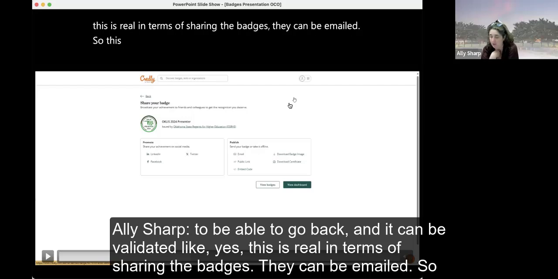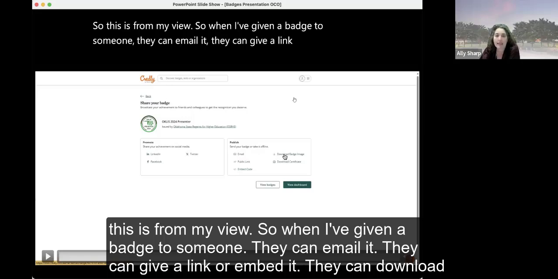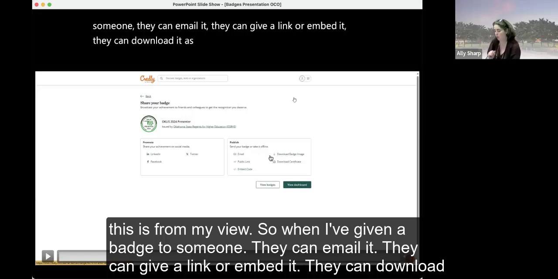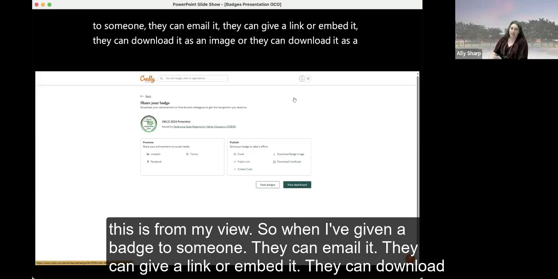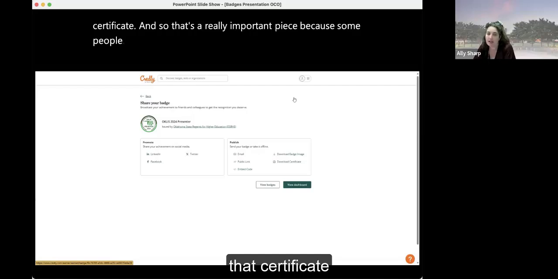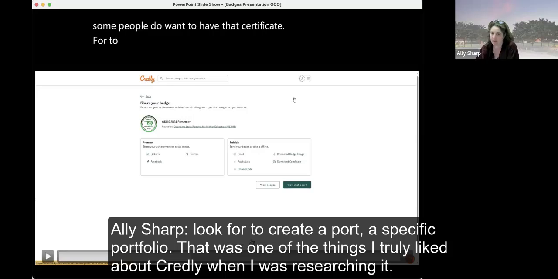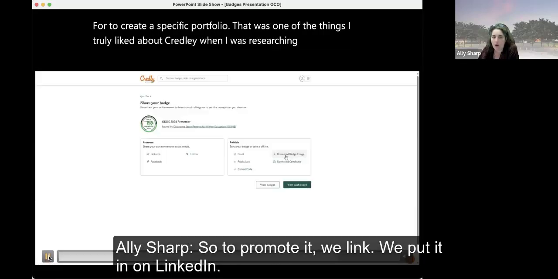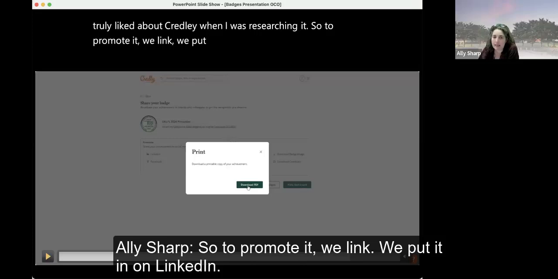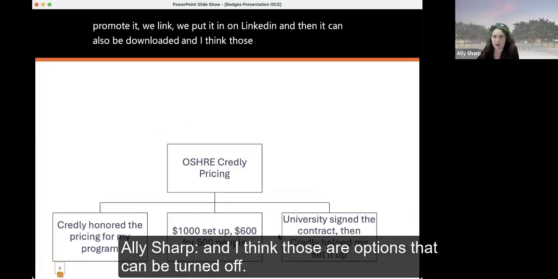In terms of sharing the badges, they can be emailed. So this is from my view. When I've given a badge to someone, they can email it, they can give a link or embed it, they can download it as an image, or they can download it as a certificate. That's a really important piece, because some people do want that certificate look to create a specific portfolio. That was one of the things I truly liked about Credly when I was researching it. To promote it, we put it on LinkedIn, and it can also be downloaded. And I think those are options that can be turned off.